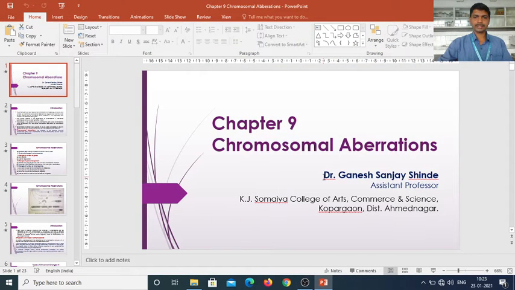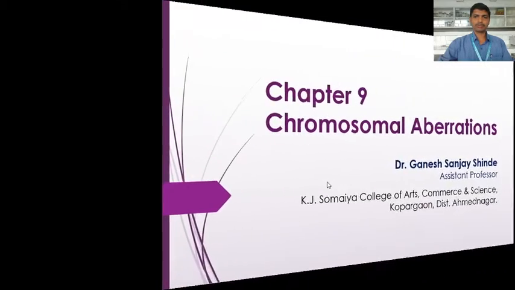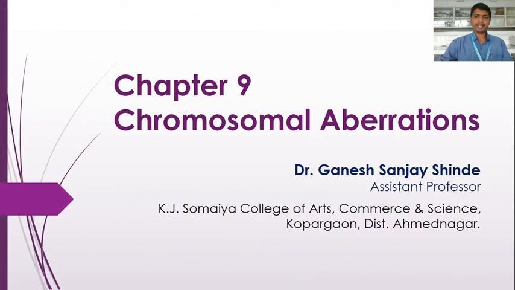Good morning, dear students. Now we are going to start chapter 9, chromosomal aberrations. The meaning of aberrations: these are the abnormalities. So in this chapter we are going to study the chromosomal abnormalities that occur during cell division or during fertilization.